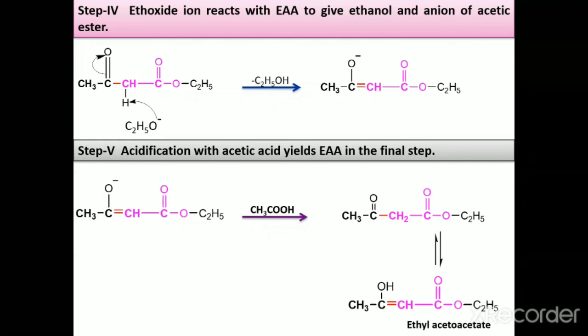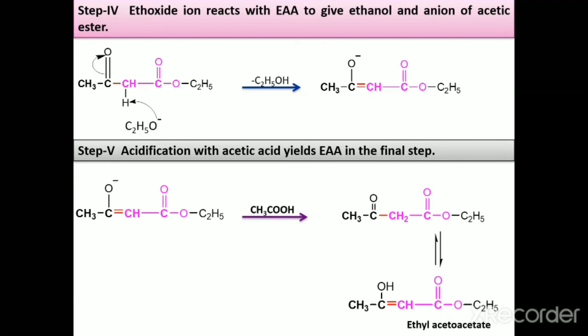It gives two structures of ethyl acetoacetate. This is the ketonic form, and this is the enolic form, that is the alcoholic form. So here there is a formation of ethyl acetoacetate with the help of alcohol, and this is the completion of the reaction.